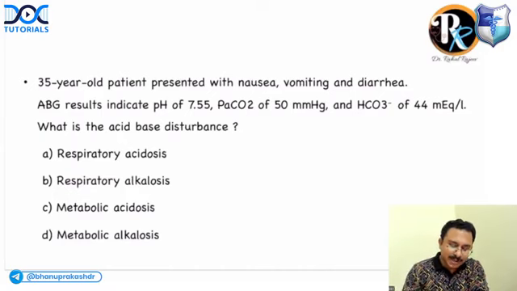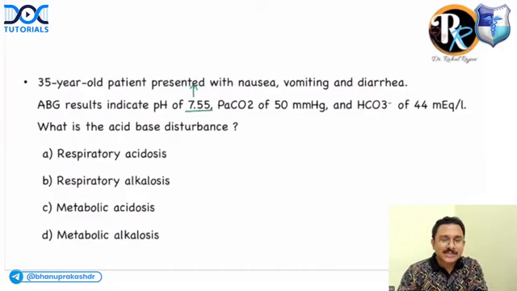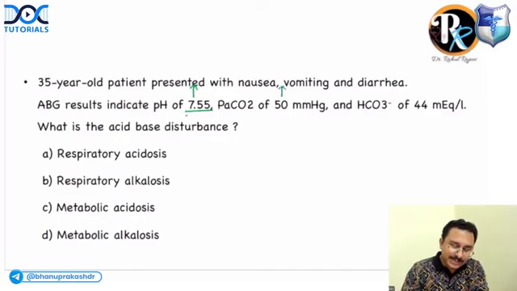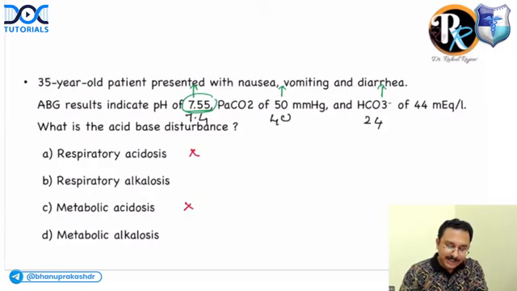So look at this. pH is 7.55. The arrow goes up. PaCO2 of 50, the arrow goes up. What is the normal pH? 7.4. Carbon dioxide 40, bicarbonate 24, and bicarbonate is 44. Again, the arrow goes up. So it is an alkalosis. So I've already eliminated option A and option C. Is it respiratory alkalosis or metabolic alkalosis?